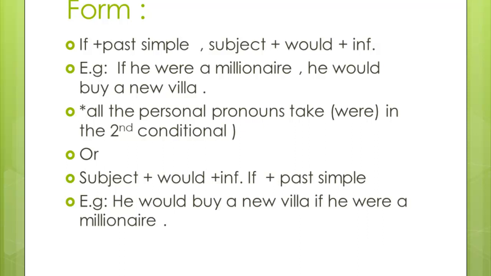If you put if in the middle, we will start with the subject, then would, then the infinitive form. Then we put if in the middle, then we form the verb into past simple. For example, he would buy a new villa if he were a millionaire.